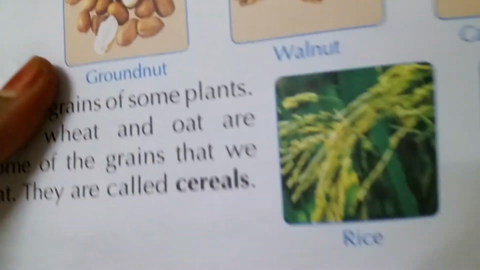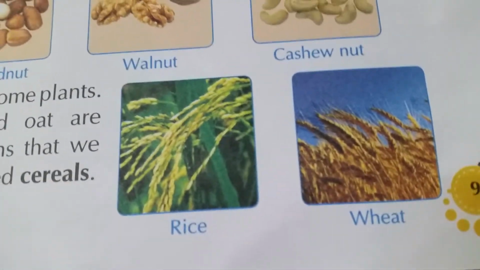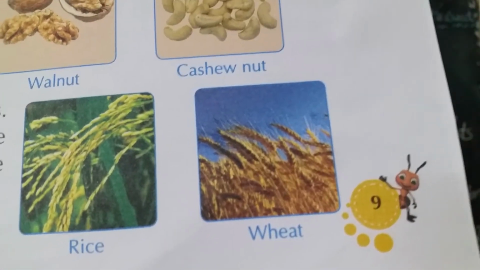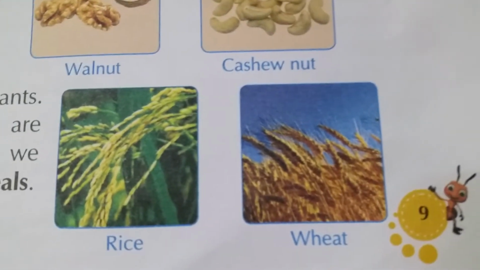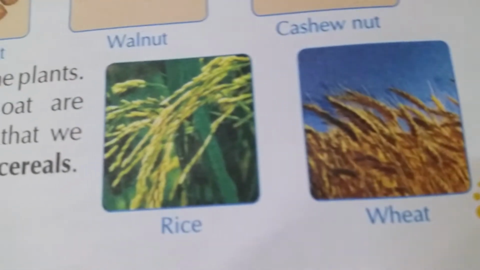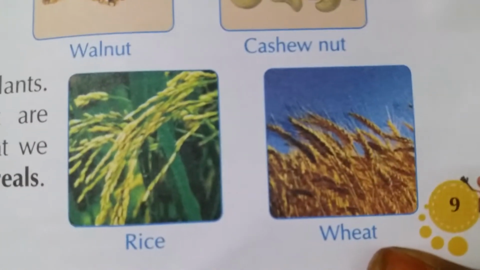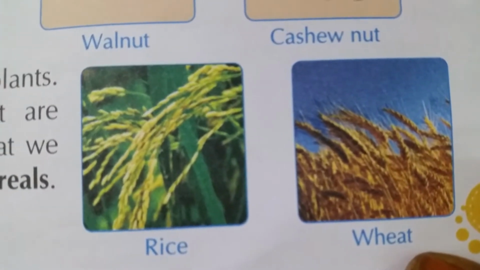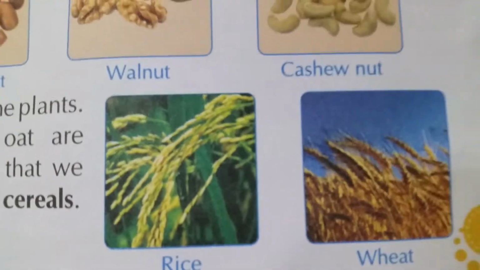Now we also get food grains. Food grains means cereals. What are the food grains coming from the plants, amma? Rice and wheat. Rice, wheat and oats, these are all the food grains coming from the plants.